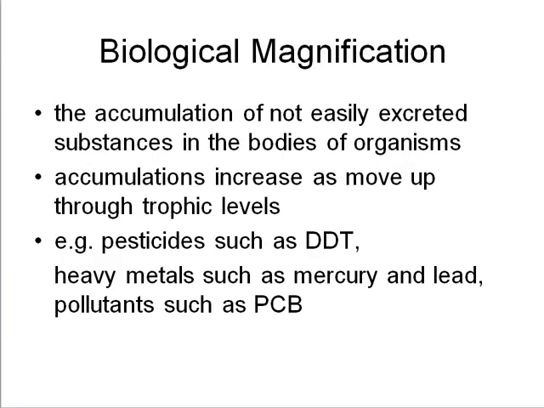Another set of problems we have had mixed results in correcting stems from organisms accumulating toxic substances in their bodies. Persistent pesticides like DDT, also heavy metals such as mercury and lead, and other pollutants like PCBs accumulate in the bodies of organisms. Low concentrations at the lower trophic levels accumulate, reaching toxic levels in the upper predators. This same process occurs in our bodies as well.